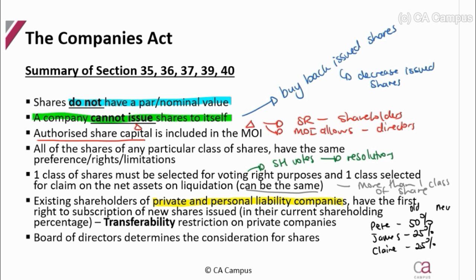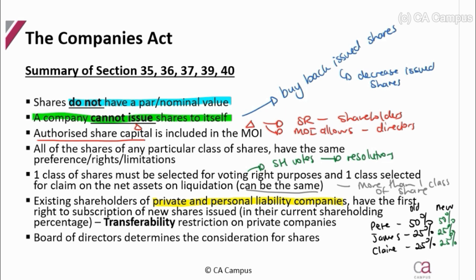So when they go and issue a new class of share, they need to offer 50% to Pete first, 25% to James, and 25% to Claire, because of this restriction of transferability of rights in a private entity. If it was a public entity, the shareholders don't have any rights. As soon as they issue shares, anybody can take them up. Okay, so private, they can restrict that.